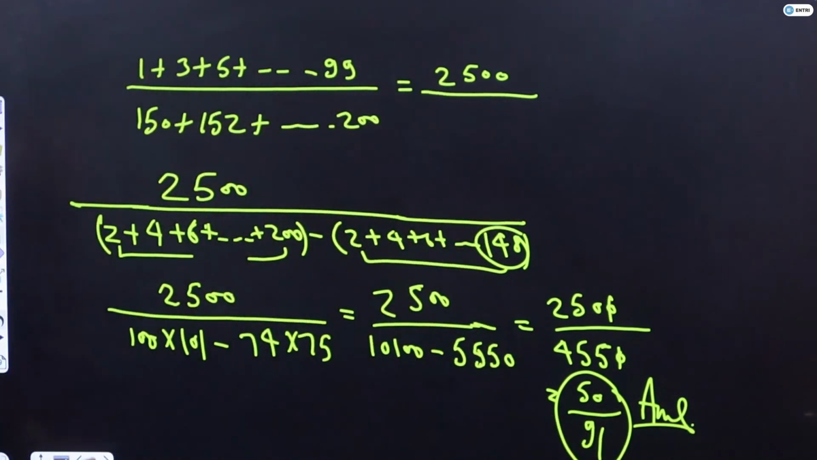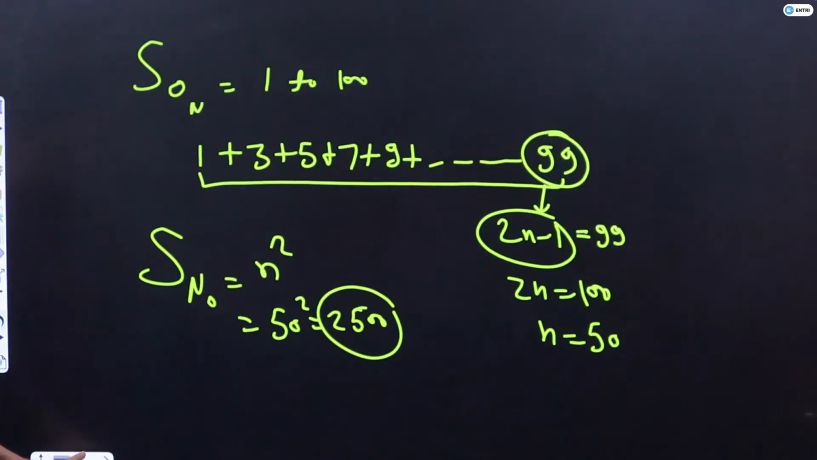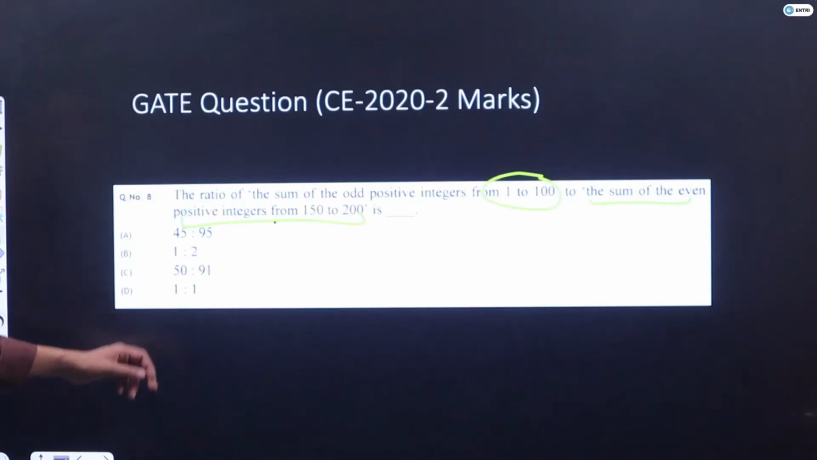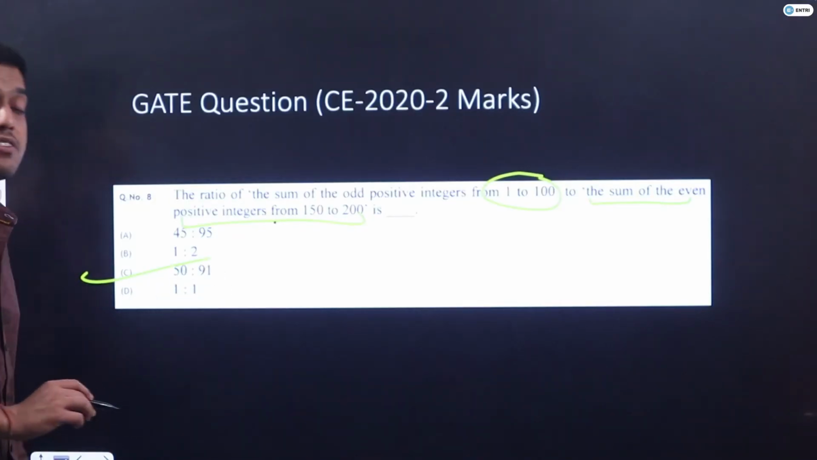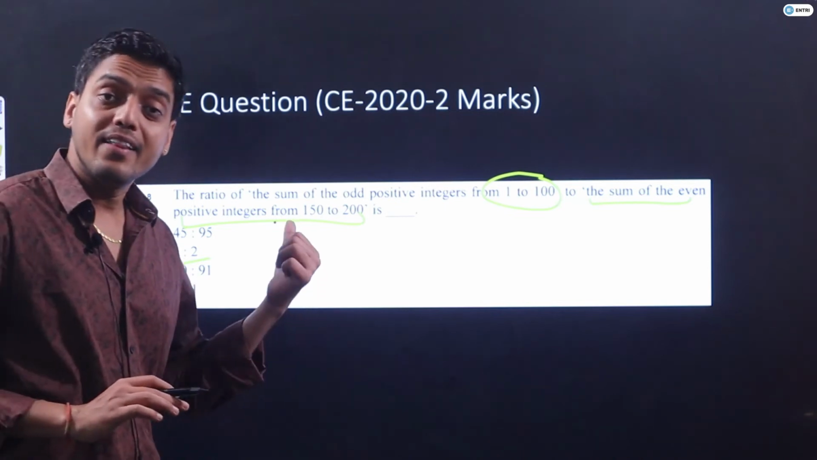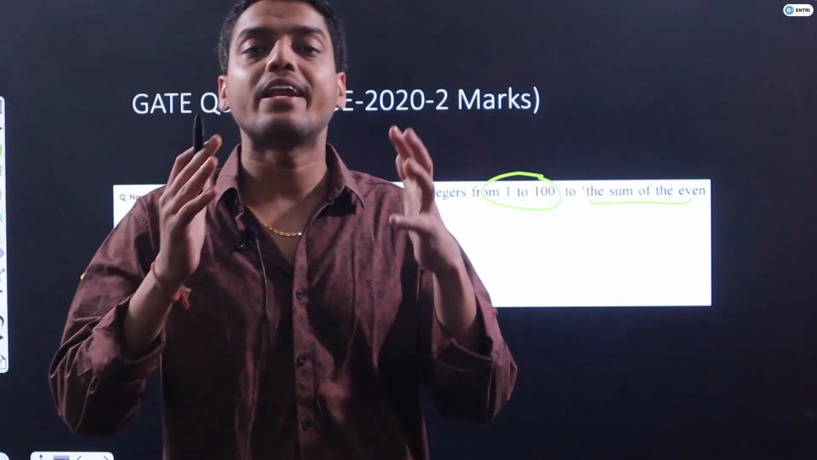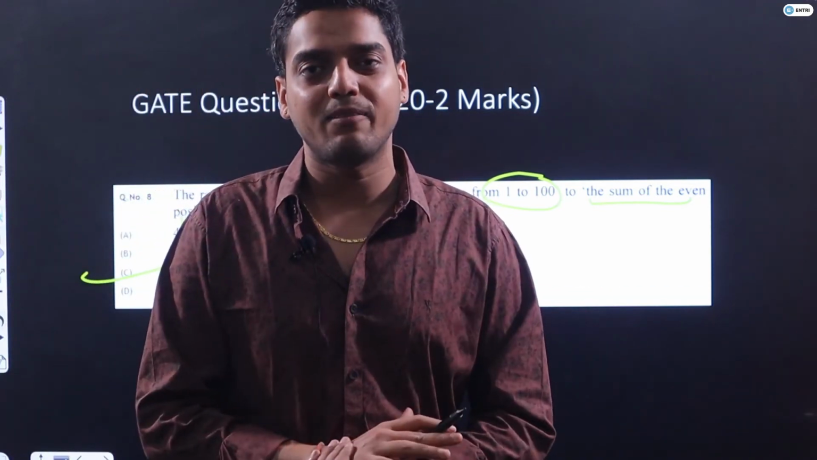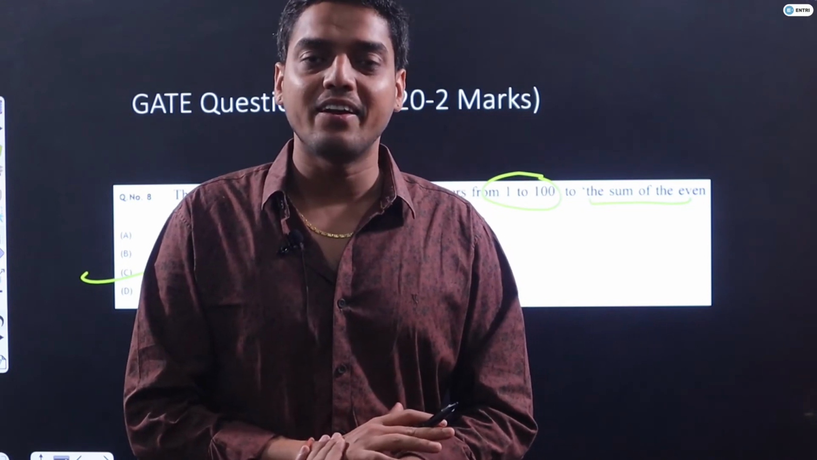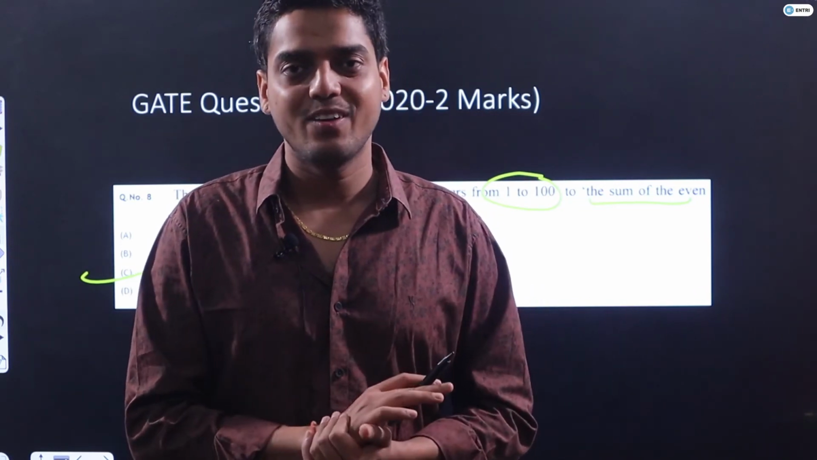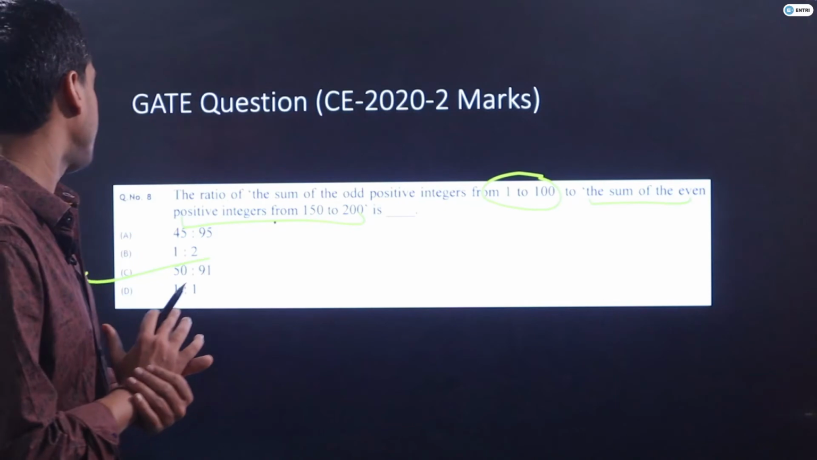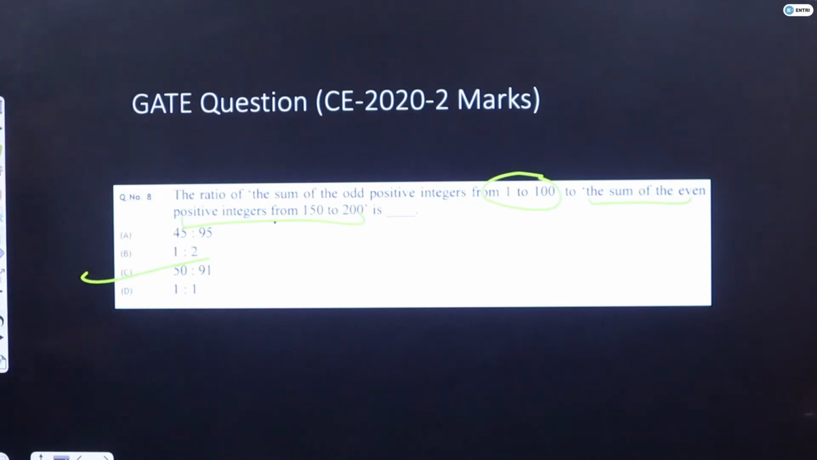So this was a GATE question. I hope you all are very clear. My correct answer was option C, guys. Option C was the correct answer. This is how the easy concepts can give you 2 marks in your GATE exam. That's why we are learning these easy concepts. Okay, so let's move, guys. Let's move to the next concept.